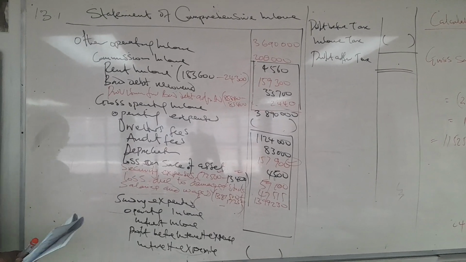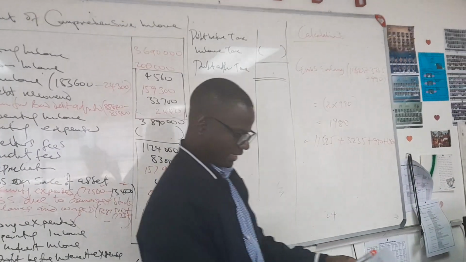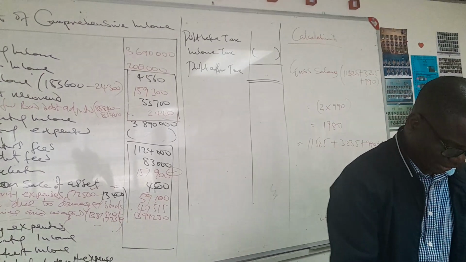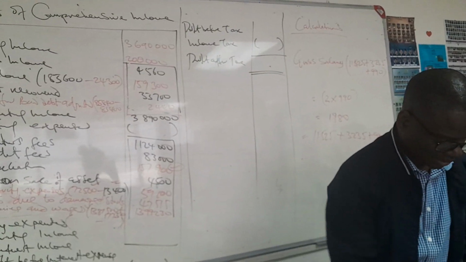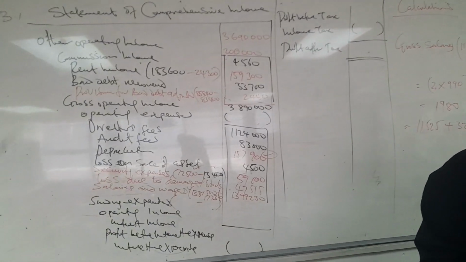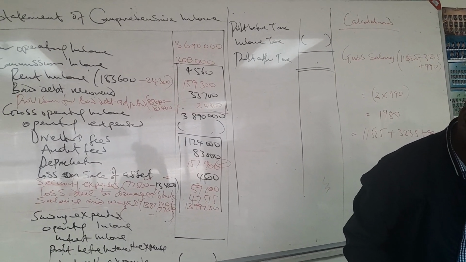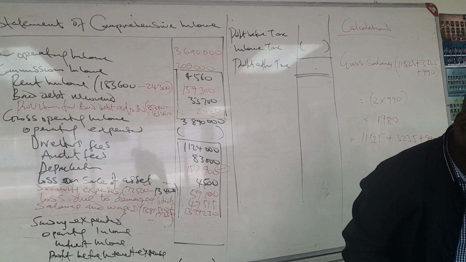We are given the ratio. Let's go back to number 7. We say income tax for the year is calculated at 30% of the net profit.